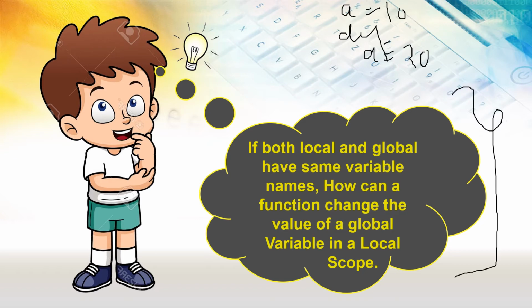It is saying if local and global variable have the same name, like a and a, how can the function change the value of a global variable? If there is any change in this value, how will the value of the global variable be affected? So this is what we are going to learn now. Let's see.